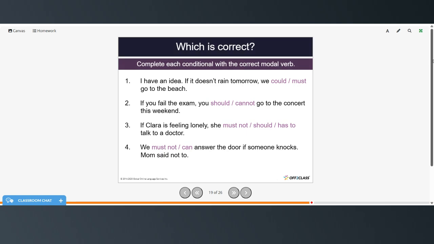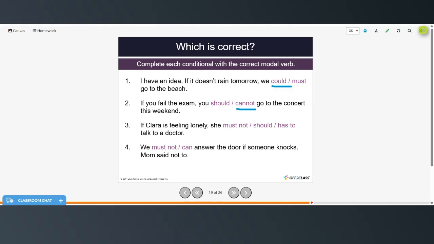All right, now complete each conditional with the correct modal verb. Pause the video, try these on your own, and then restart when you're ready to check your answers. I have an idea. If it doesn't rain tomorrow, we could go to the beach. If you failed the exam, you cannot go to the concert this weekend.